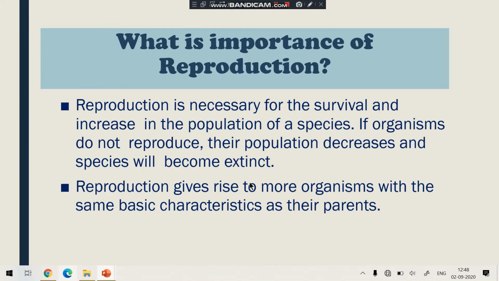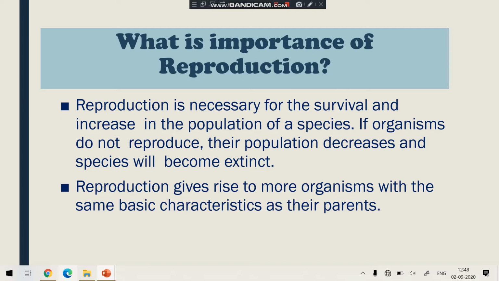So what is the importance of reproduction? Reproduction is necessary for the survival and increase in the population of the same species. If organisms do not reproduce, their population decreases and the species will become extinct.